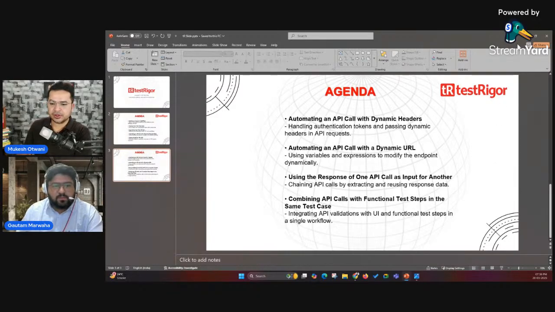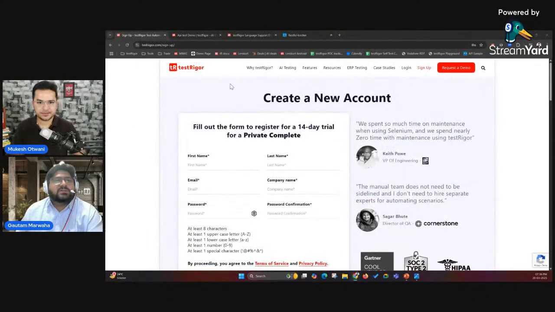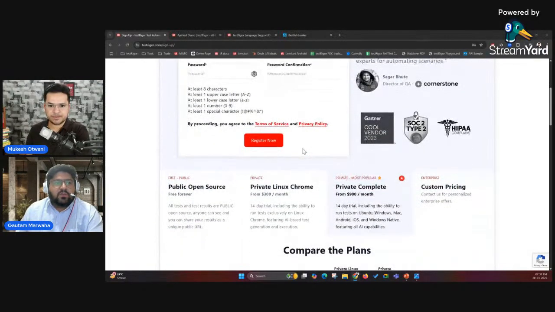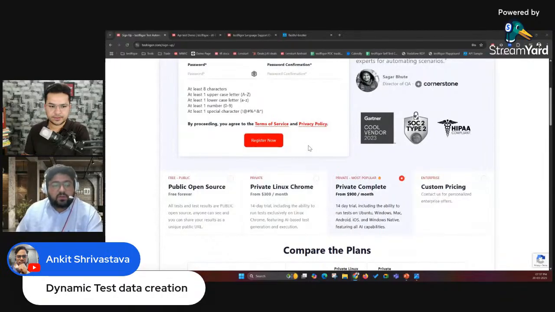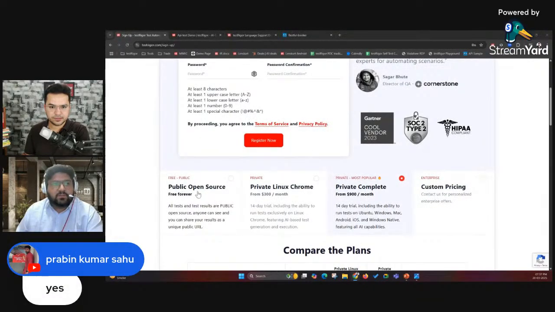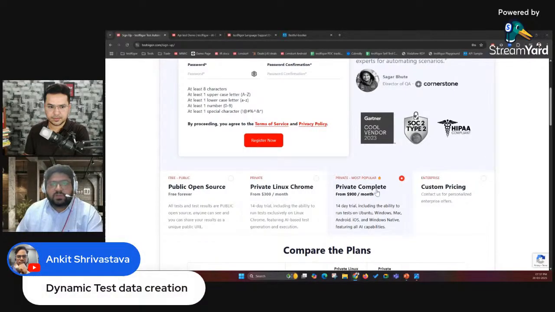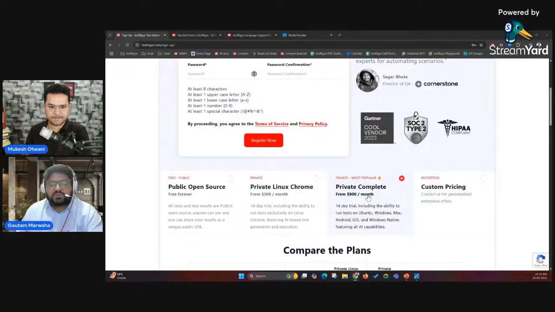Gautam, maybe we can quickly show some of the documentation too during the live, so that in case they want to explore from their side, they can. Sure. So guys, the first thing you have to do is come to testrigor.com and click on sign up and create your account. If you are going to use any confidential information in your test cases, make sure that you're not using public open source, because in this license, all the data will be public. Make sure that you use private complete, where the data will be private and you'll be able to use all of the features of TestRigor.